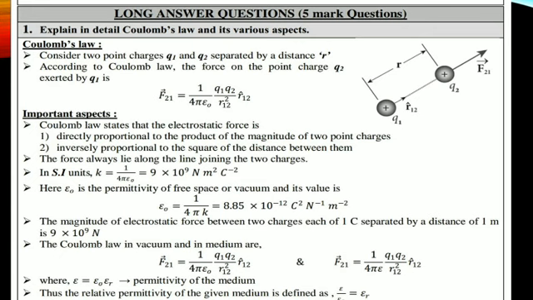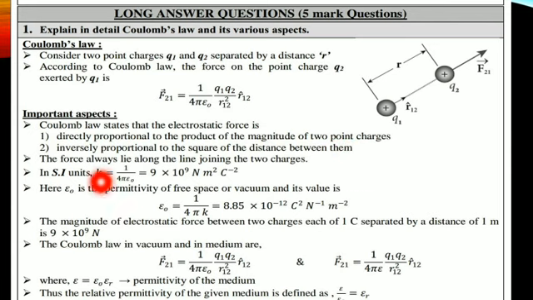So according to Coulomb's law, F21 is equal to 1 by 4 pi epsilon naught Q1 Q2 divided by r square, r cap 1 2. Okay, and important aspects, please note it down. First, Coulomb's law states that the electrostatic force is directly proportional to the product of the magnitudes of two point charges. This point is very important. And it is inversely proportional to the square of the distance between them. This point is very important. These are two important aspects.